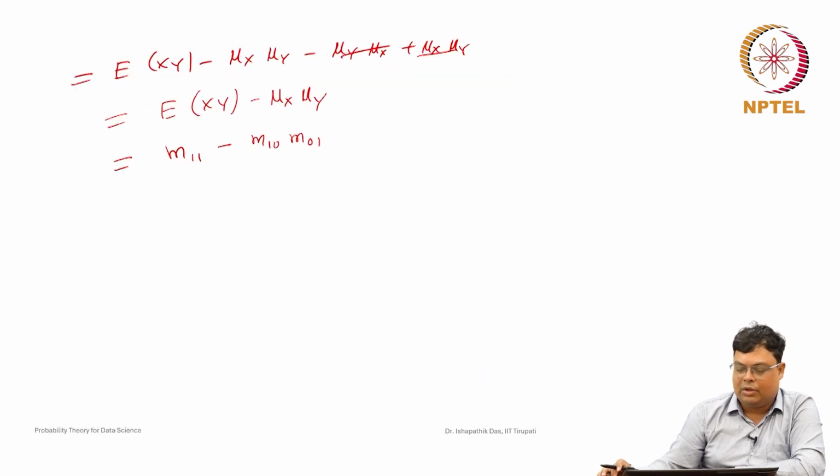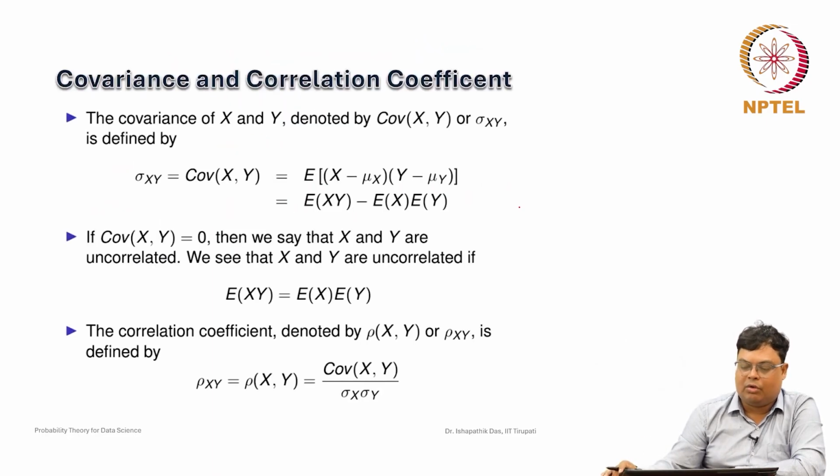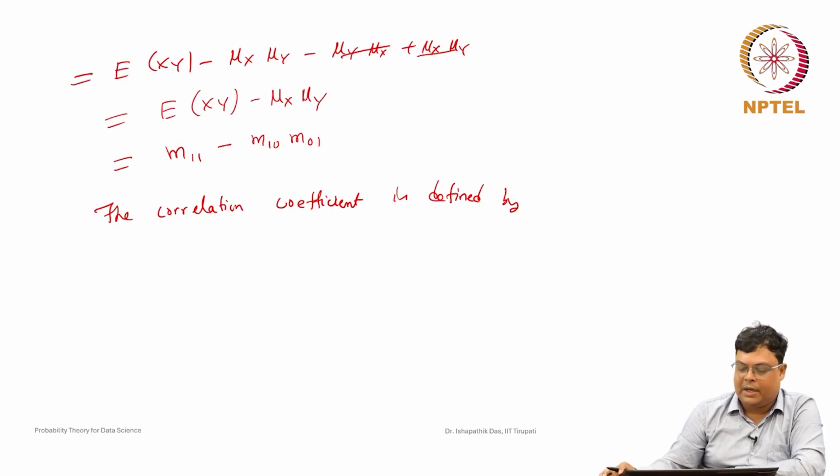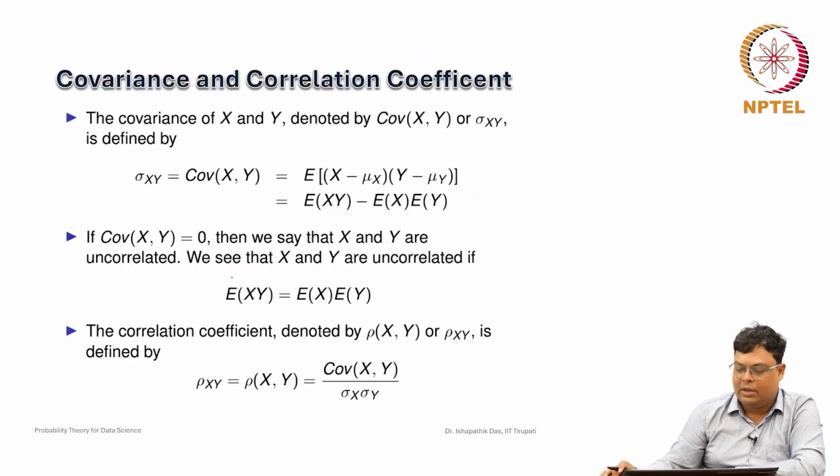That is why, to make it unitless, a different measure was introduced, called the correlation coefficient. The correlation coefficient is denoted by rho x y, or we denote it by rho of x comma y in brackets. These are the notations we follow.